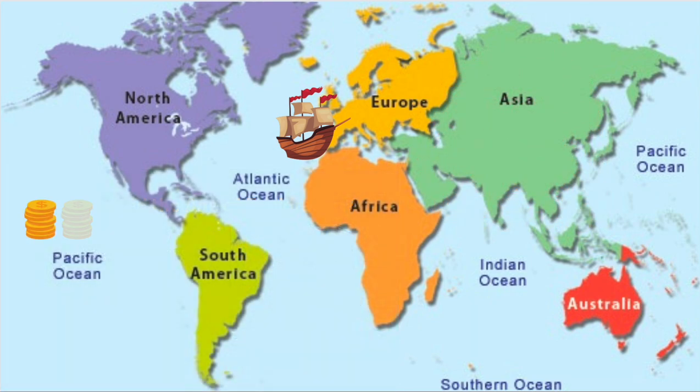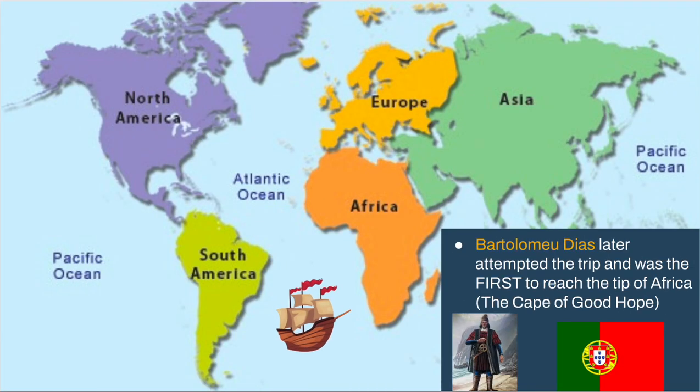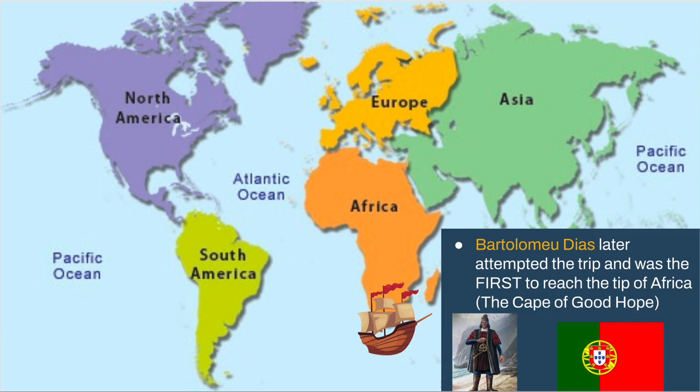And we get a bunch of examples of this, and it starts with this guy, Prince Henry the Navigator, who finances this whole thing. He uses his money to promote the Age of Exploration. And then we have a bunch of explorers who will follow in his ideas. We have Bartolomeu Diaz, who travels from Portugal to the Cape of Good Hope, which is that tip of Africa.